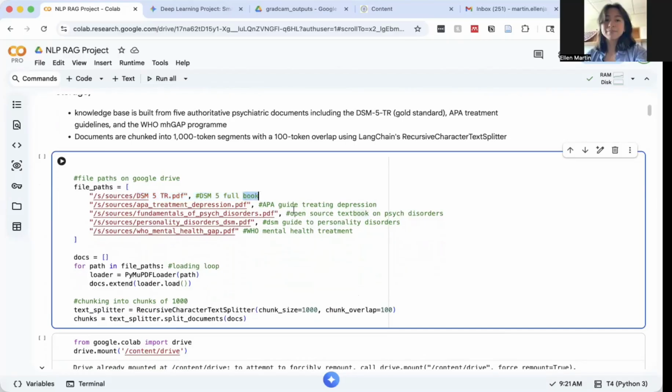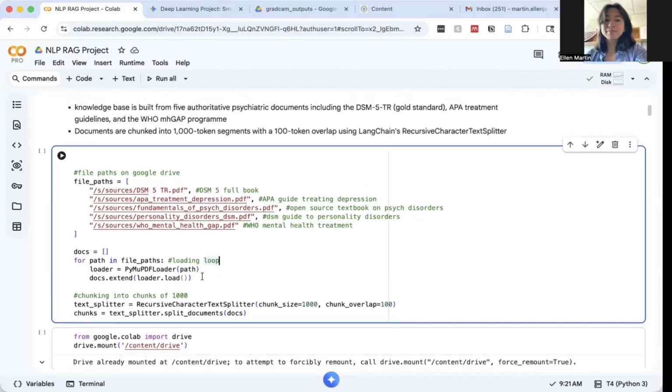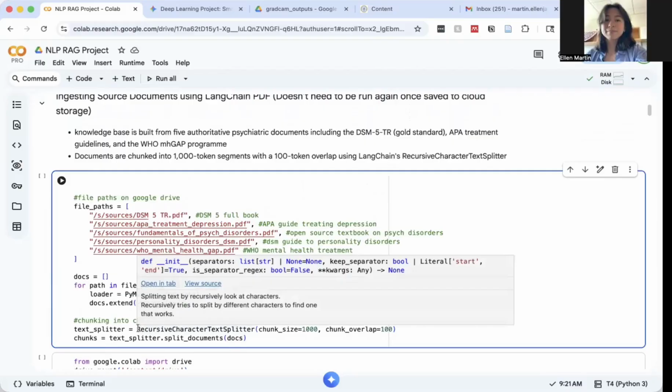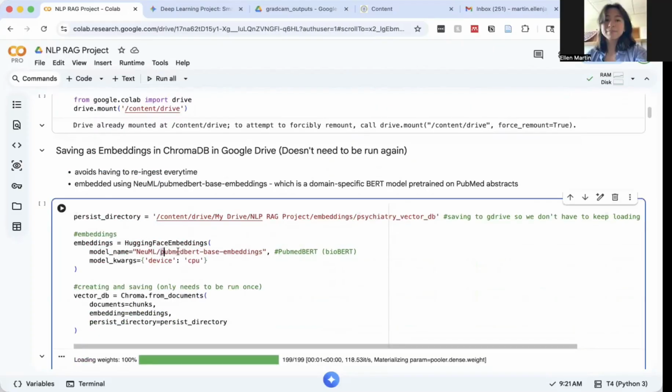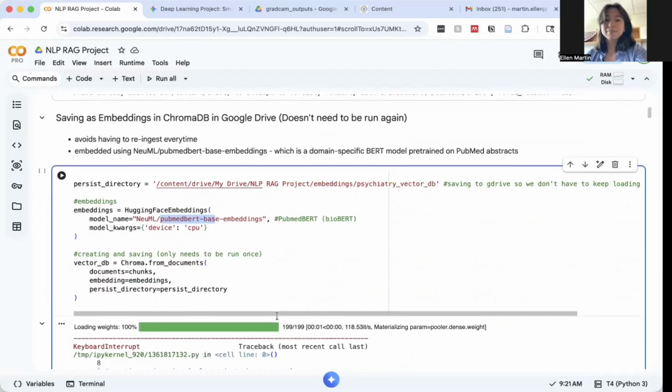This is a full book. This is a full book as well. These are shorter guides, but still very long. So what we did was we used LangChain's recursive text splitter to chunk these into chunks of 1,000 to make it more manageable. We use the PubMedBERT embeddings, also known as BioBERT.